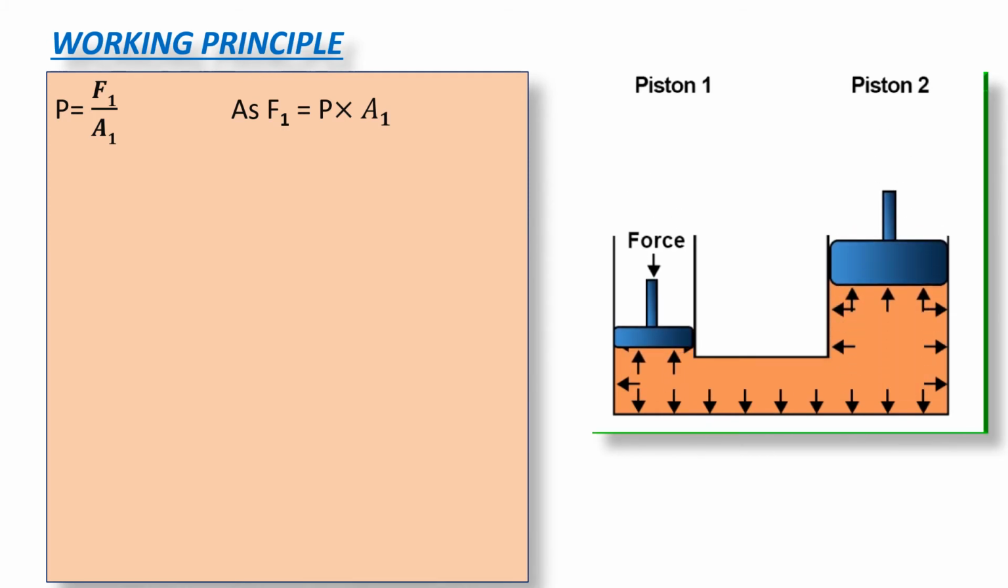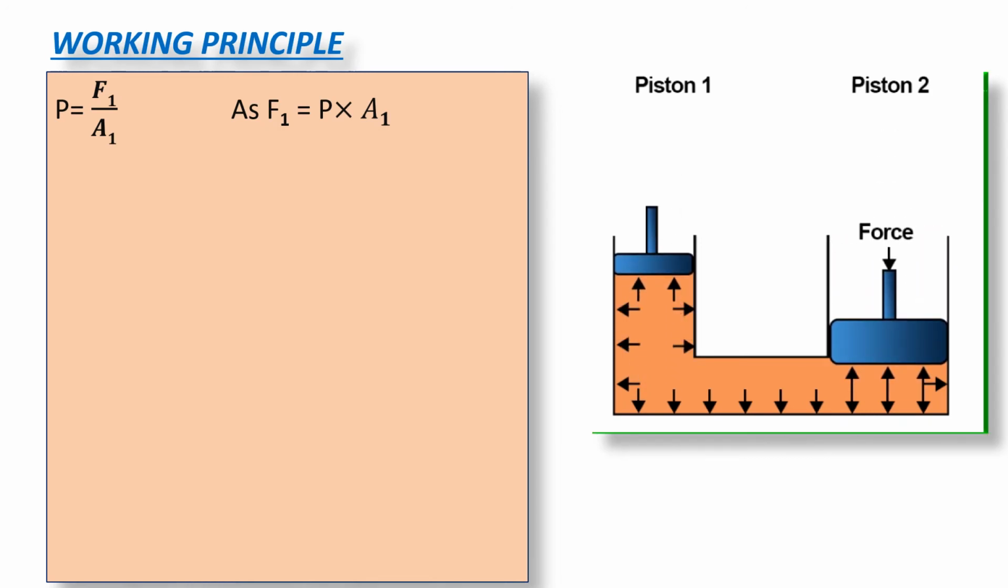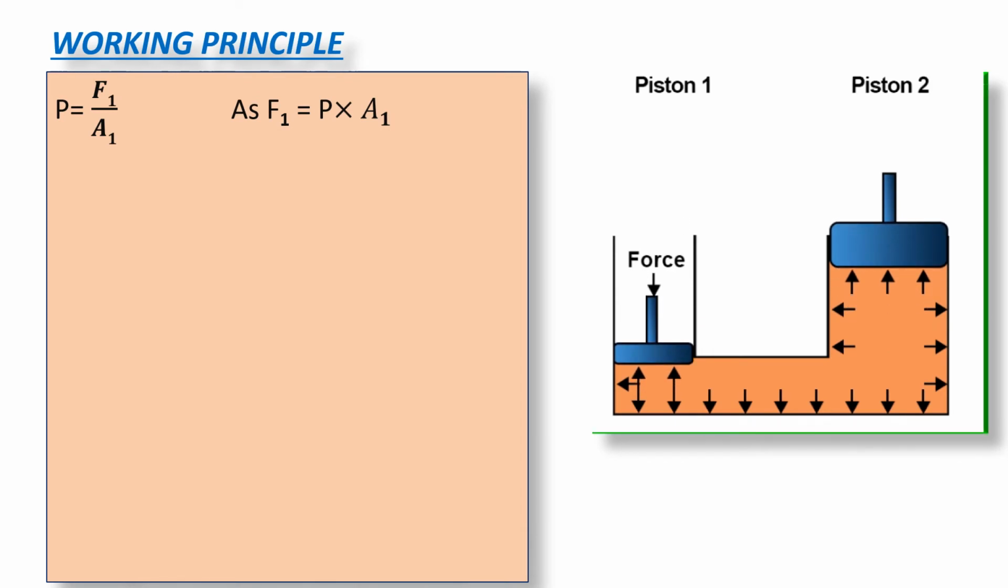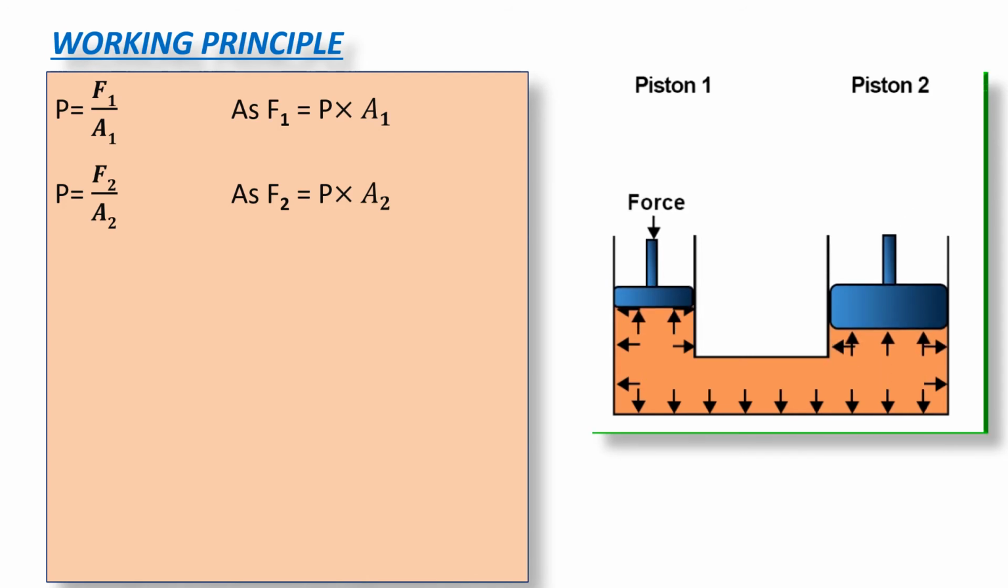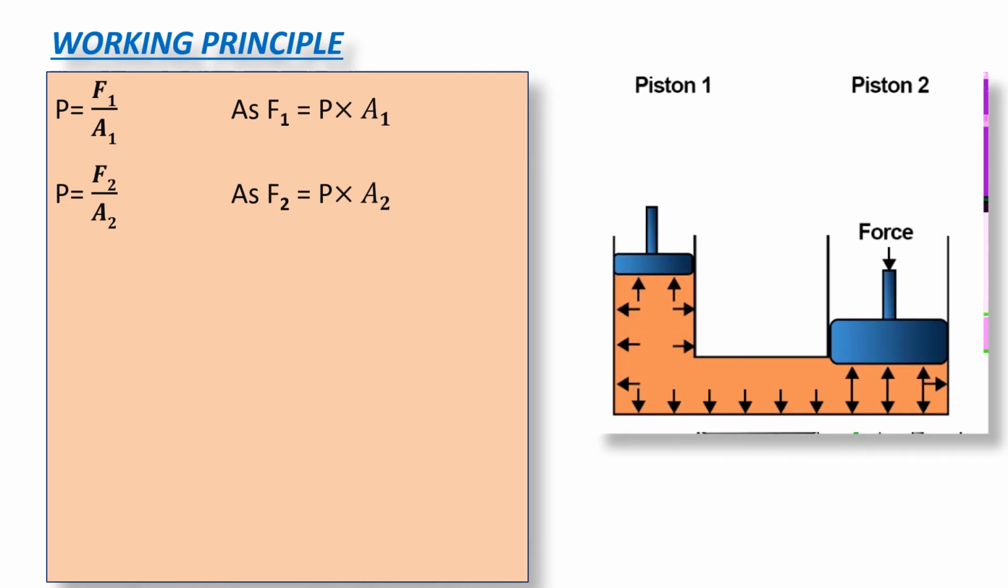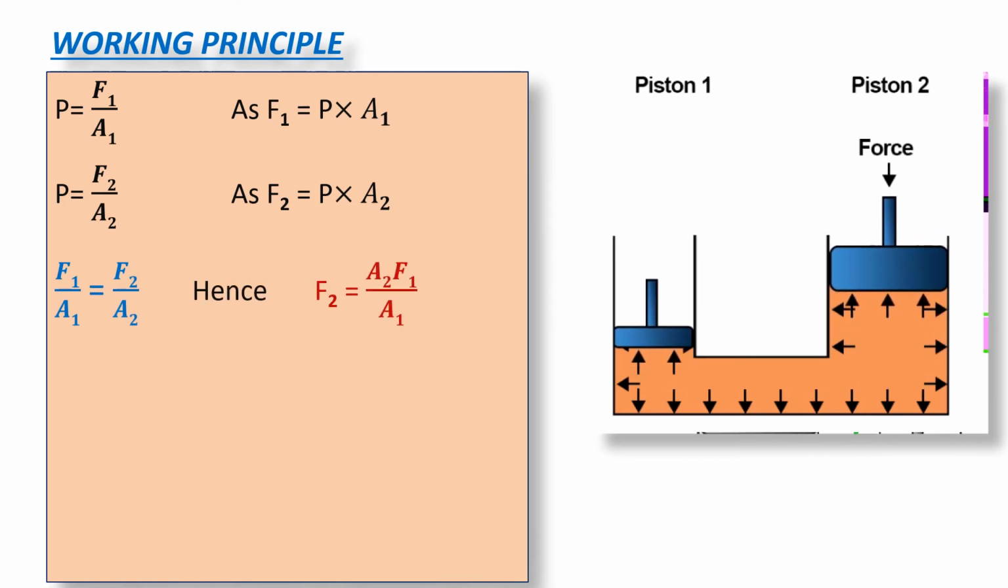Now according to Pascal's law, this pressure is transmitted undiminished to every part of the fluid in these two cylinders and to the piston having cross-sectional area A2. So due to this pressure P, the force exerted on the second piston is F2, which is equal to pressure into its area, that is P into A2. So P is equal to F2 upon A2. According to Pascal's law, pressure everywhere in an enclosed fluid is the same. So from here we can write F1 upon A1 is equal to F2 upon A2.